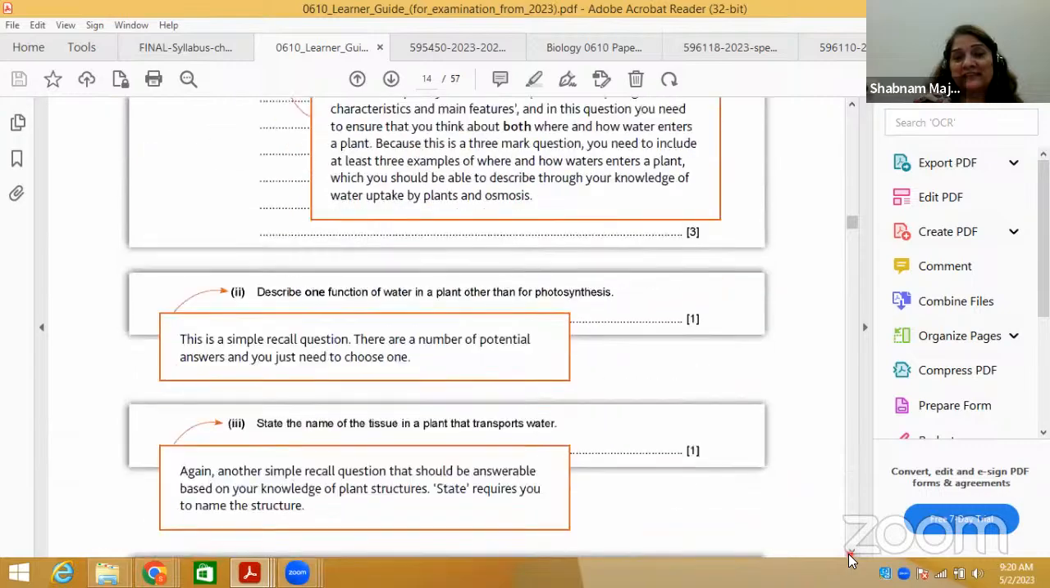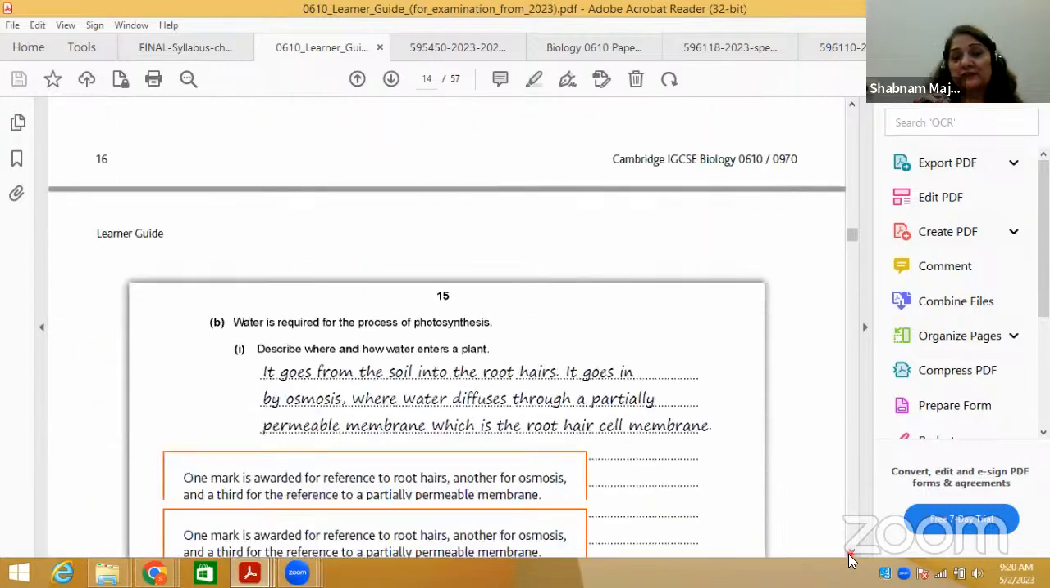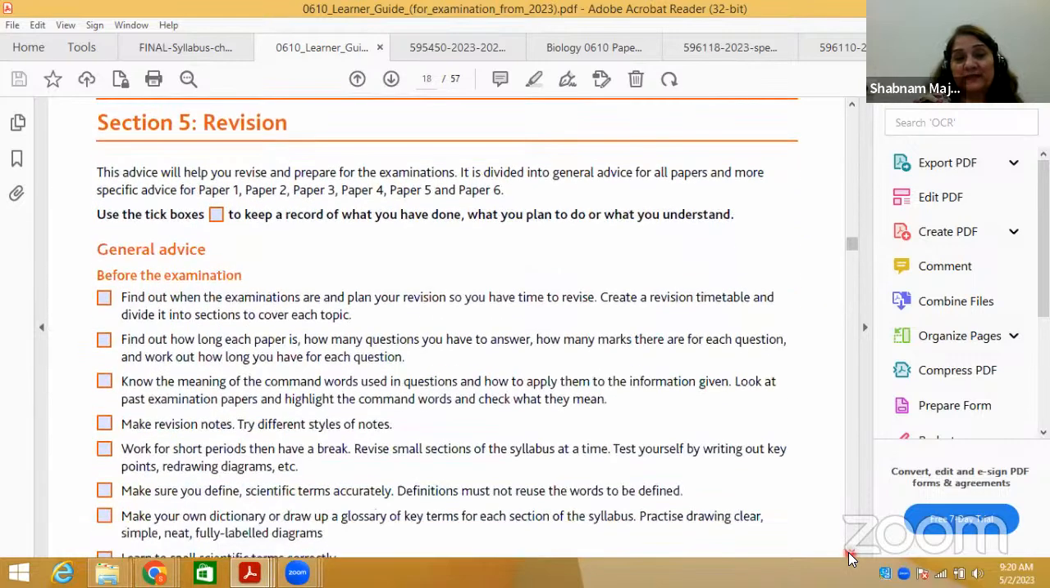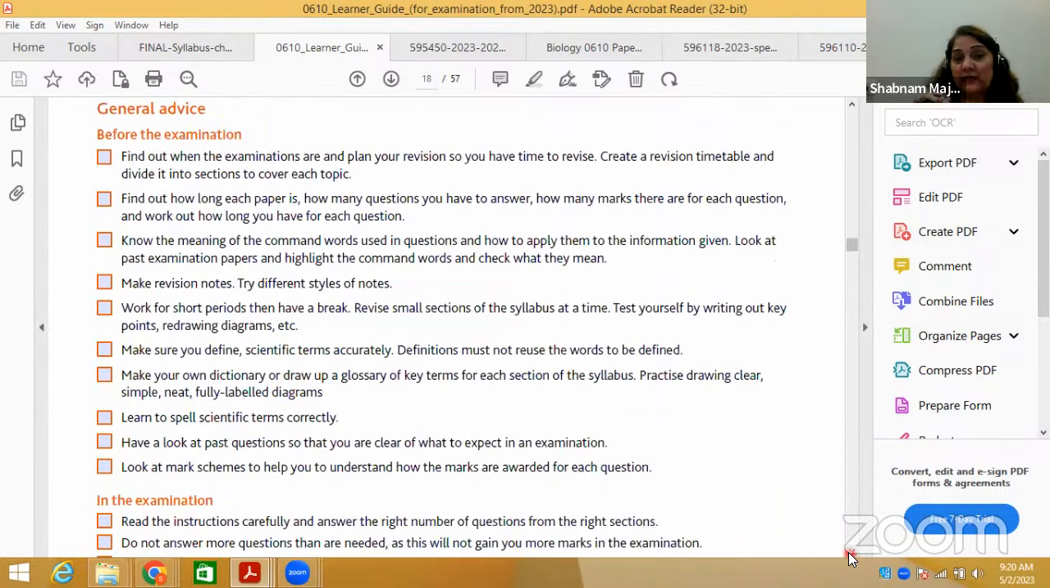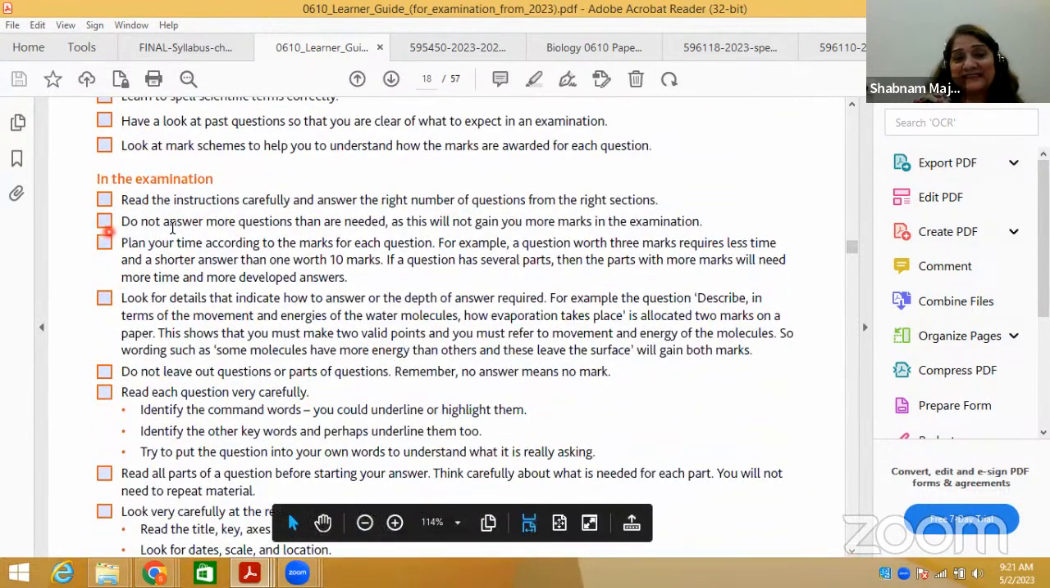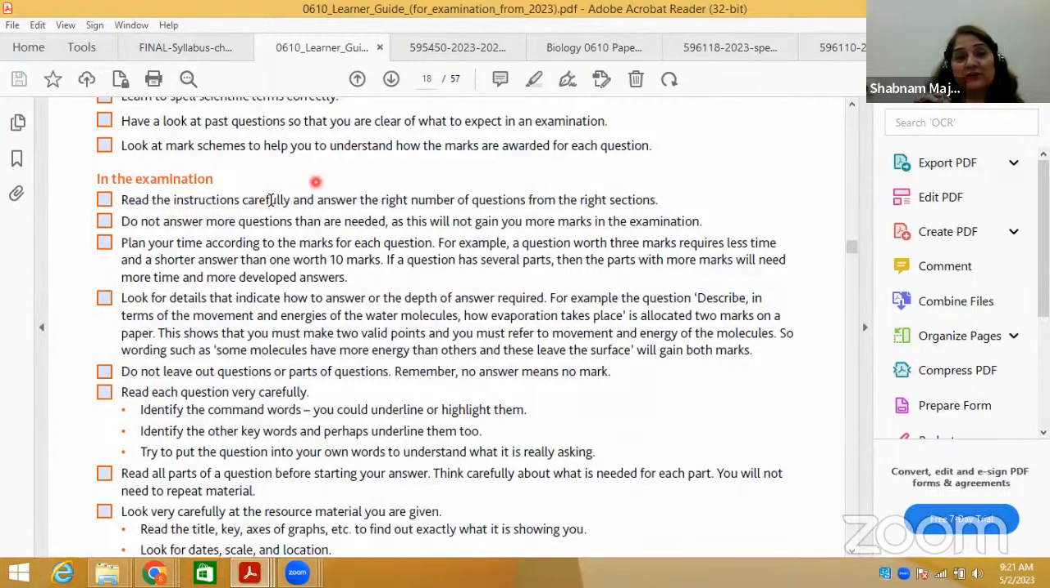So you should know that these command words are very important to be used in the questions. So when you solve the questions, you should be able to focus on questions, right? So basically, what are the command words? Now, in the exam, when you go tomorrow, inshallah, read the instructions. Number one, important point is read the instructions carefully and answer the right number of questions from the right sections.